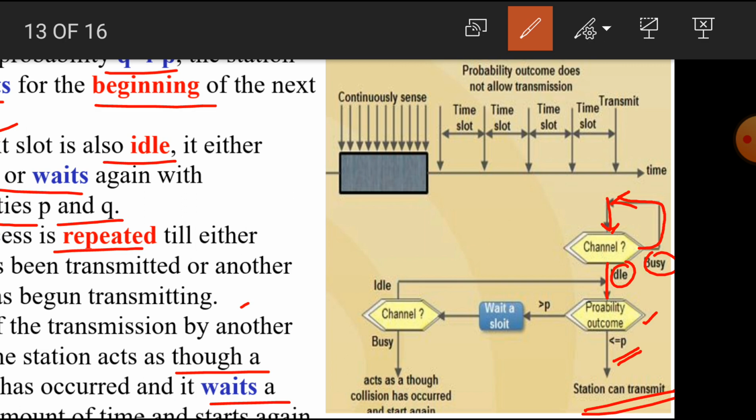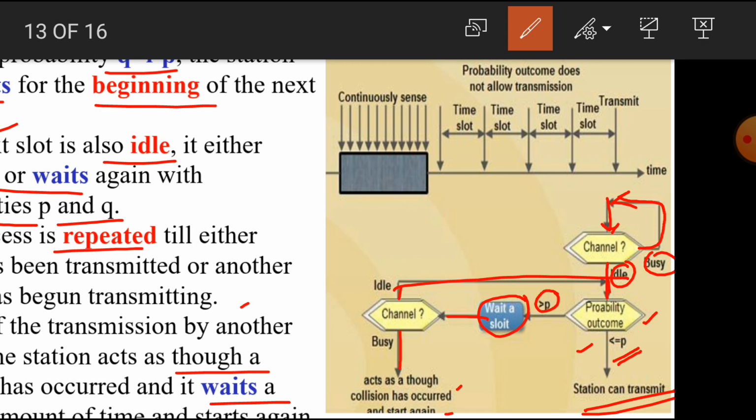If the probability is not satisfied, it waits for the next time slot, then senses the channel again. If the channel is idle, it again comes to the probability outcome, and if the channel is busy, it acts as if a collision has occurred and starts the whole process again.